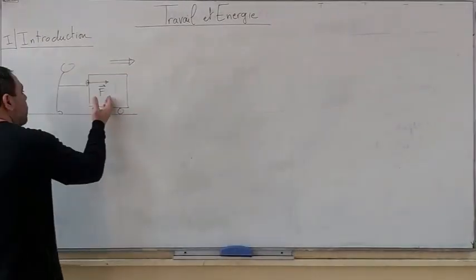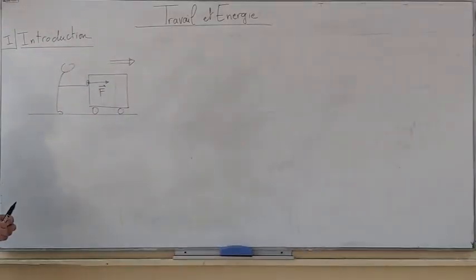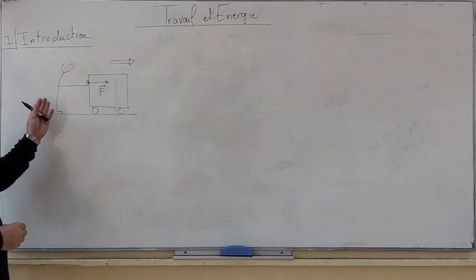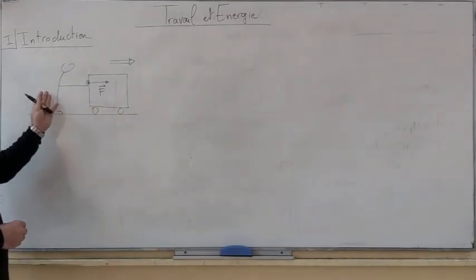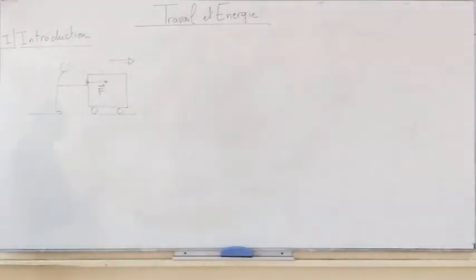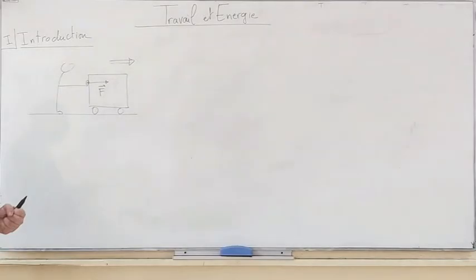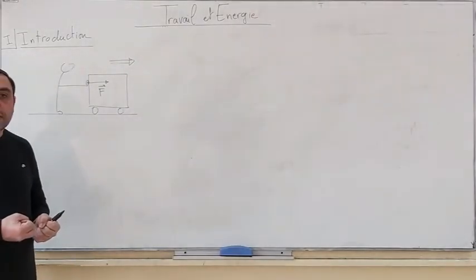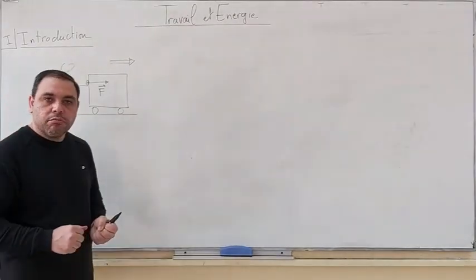This person is pushing a wagon. Note that the wagon is under the action of the energy dispensed by the person. So when the person moves the wagon, he is spending energy. This energy is able to move the wagon. This energy is revealed because there is an applied force and a displacement of the wagon.